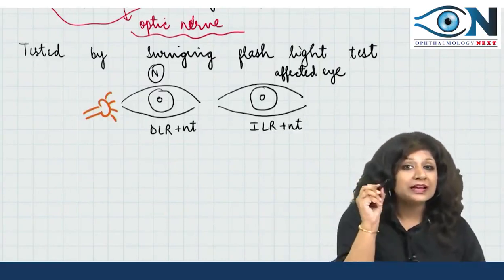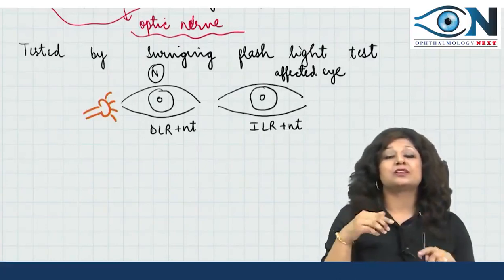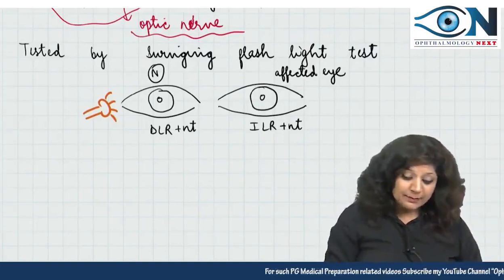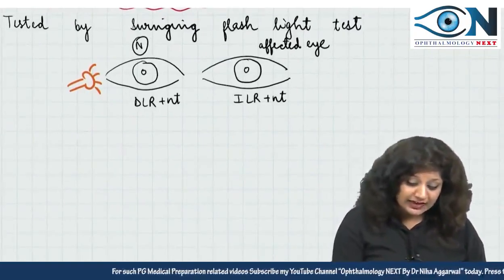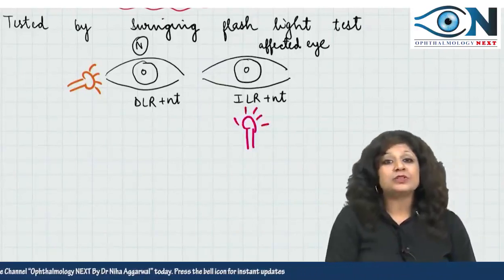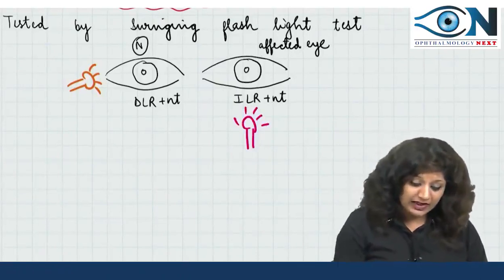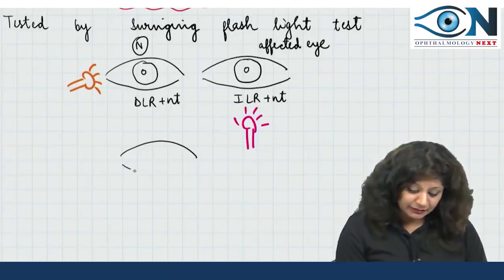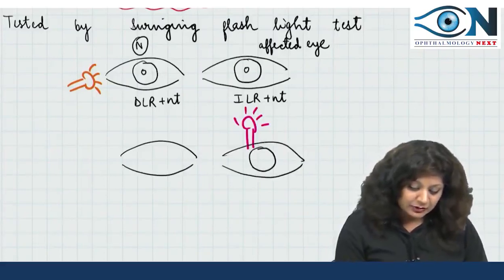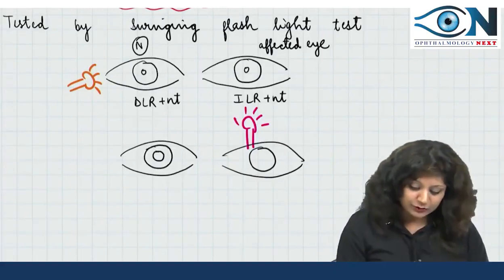Why is it coming? Because when you show the light to the normal eye, this optic nerve is intact. It is taking the stimulus to the pretectal nucleus and therefore the EW nucleus of both the sides. But when you show the light to the affected side, because this nerve is affected, what will happen? Neither the direct light reflex will come nor the indirect light reflex. Now the absence of the reflexes will lead to dilatation of the pupil.